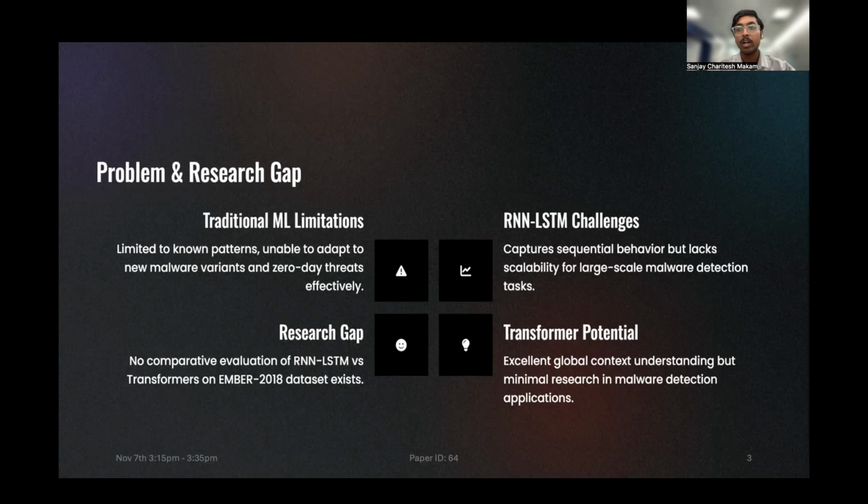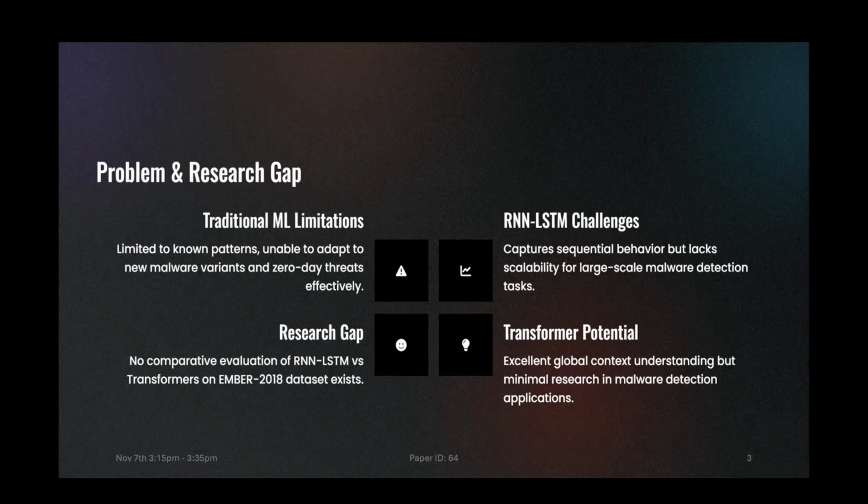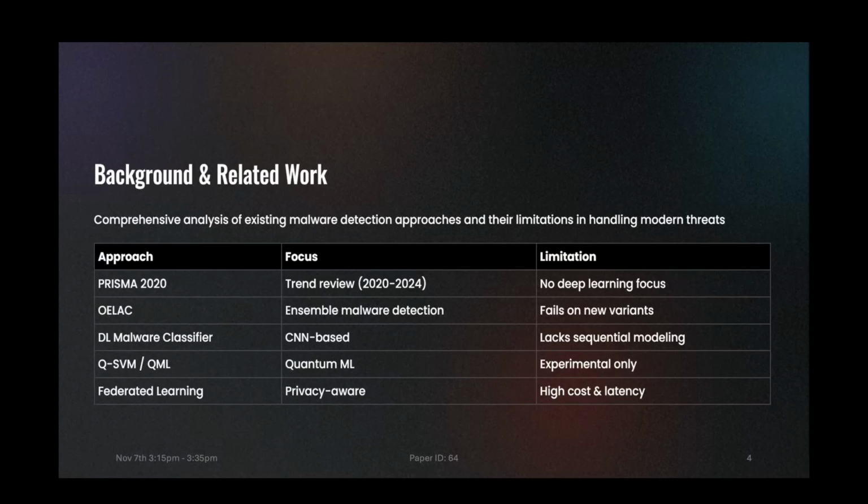The problem we have identified is the limitations of traditional ML. Traditional machine learning algorithms work well for known patterns, but they don't work for the new, daily evolving 560,000 malware patterns. RNNs with LSTM units capture only sequential dependencies, but struggle to scale for large-scale malware detection. And transformers capture global context efficiently. So our research aims to compare both architectures on a large real-world dataset and propose a secure adaptive variant called secRNNlong.